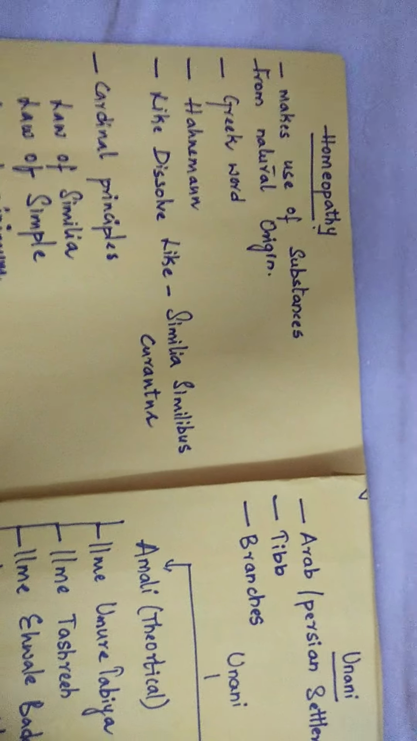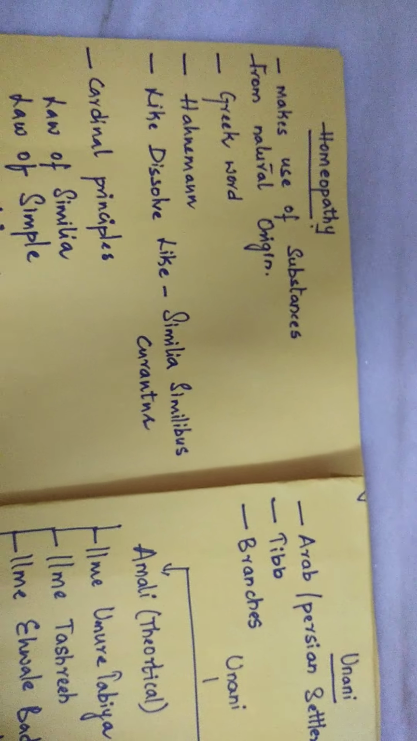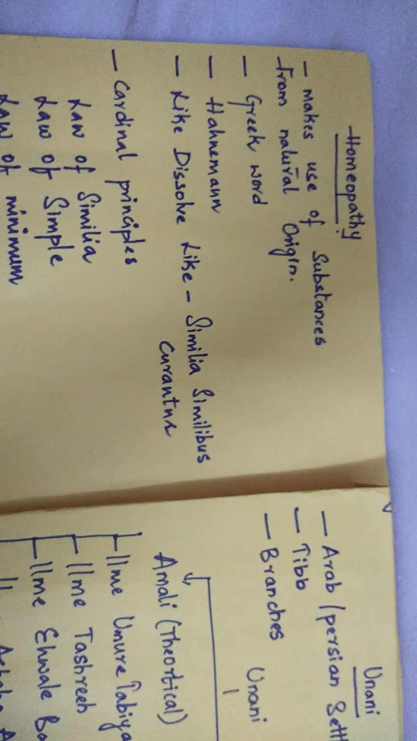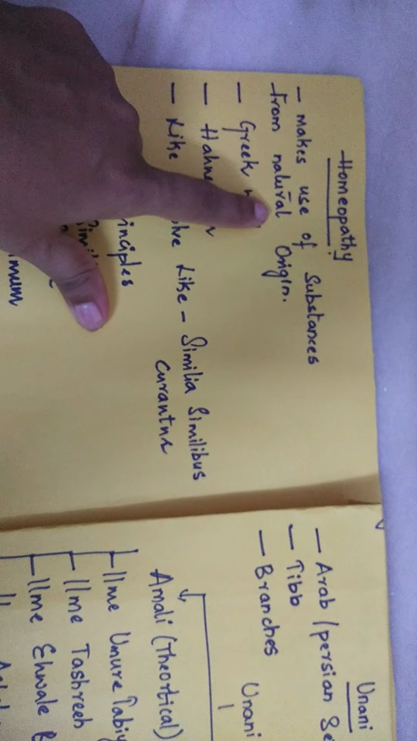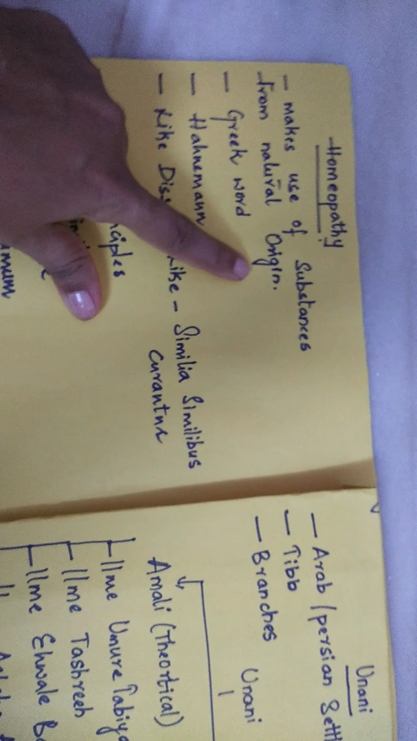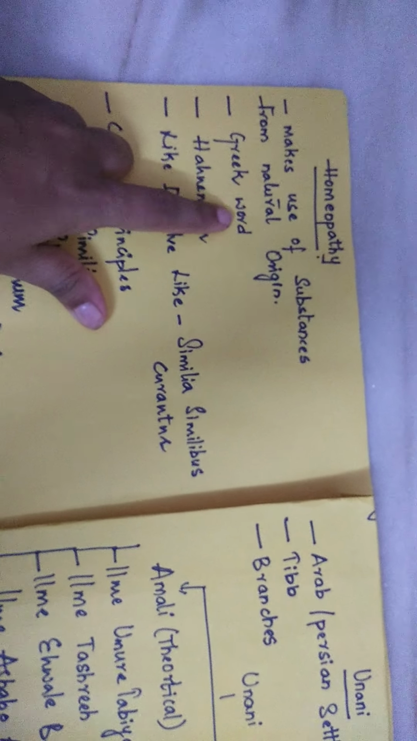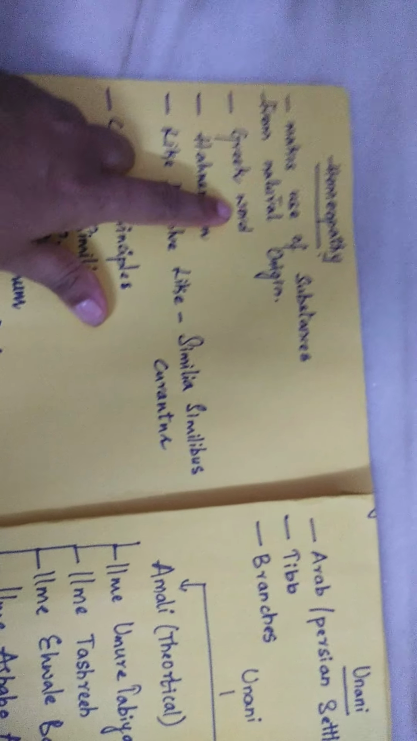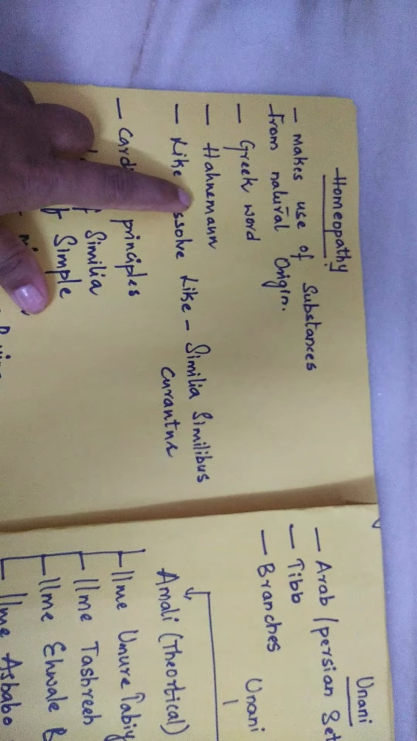Homeopathy. Now we will discuss the topic homeopathy. The treatment in homeopathy was carried out using substances of natural origin, which are serially diluted. Homeopathy is a Greek word, homoios meaning similar and pathos meaning suffering. This particular word was coined by Hahnemann.